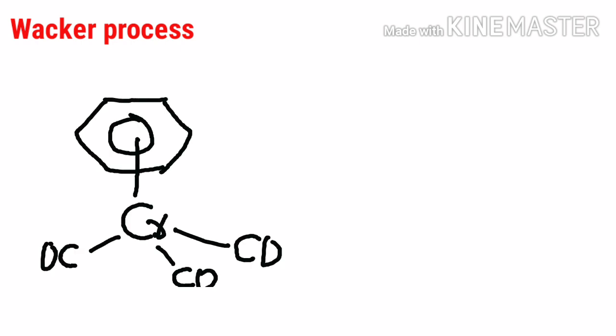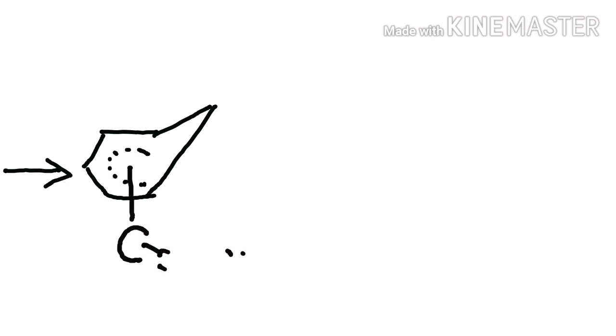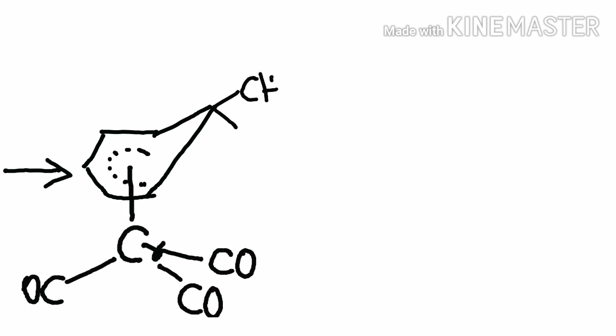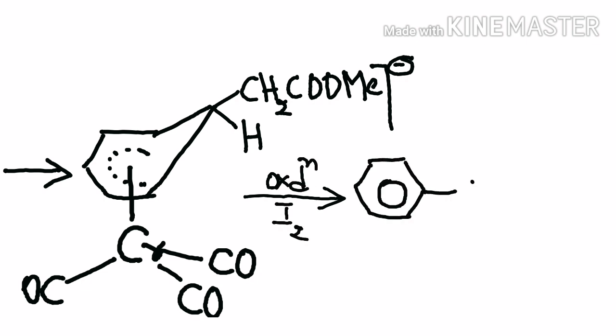Free benzene molecule generally undergoes electrophilic substitution reaction, but coordinated benzene molecule can undergo nucleophilic substitution reaction. If the nucleophile attacks the coordinated ring from a side away from the metal atom, then it is called exo attack.